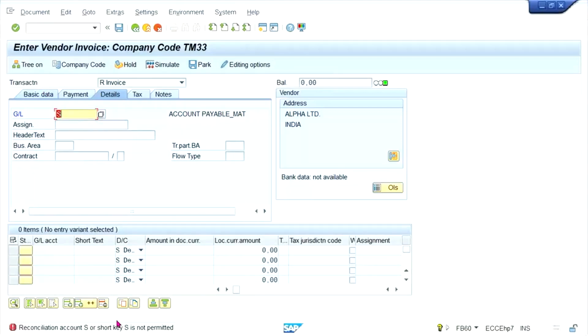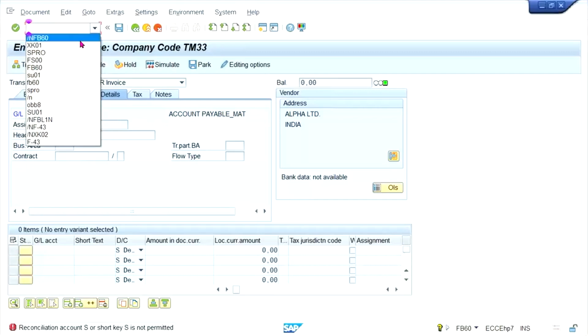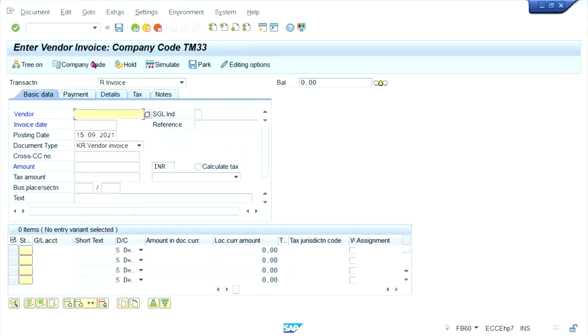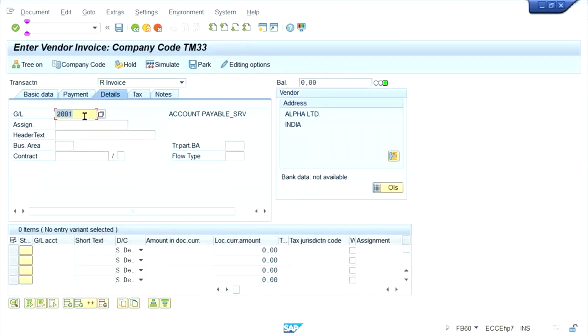Okay. It is not being accepted. Why? Because I think we have to refresh the screen and then click here. So, service, right? Service supposed to be replaced by material. Press M. Look at here. The moment you give M, automatically material reconciliation account is there, right? And vice versa. That is what the user reconciliation, this account ID.